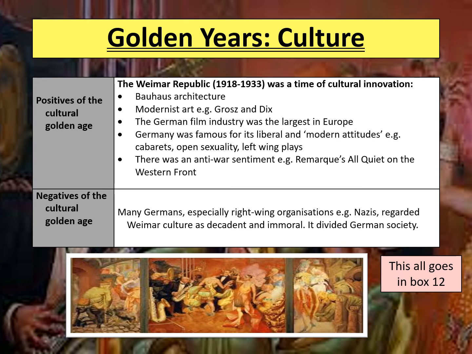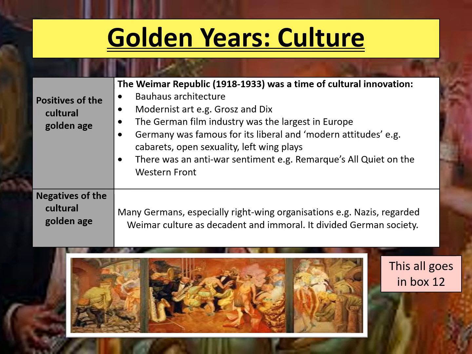We also begin to see differences in art. So, for example, Grosz and Dix are more modern artists and they depict particular pictures that were quite controversial about World War I, showing images about soldiers not being heroic but being perhaps damaged from the war in some way, one way or another. And this was, of course, criticised by more right-wing groups who did not feel that this was respectful towards those that had fought in the war.